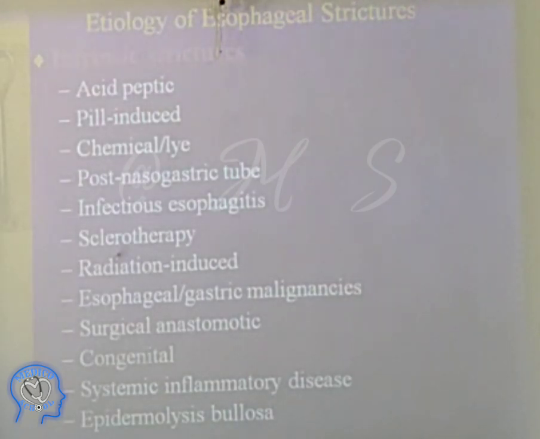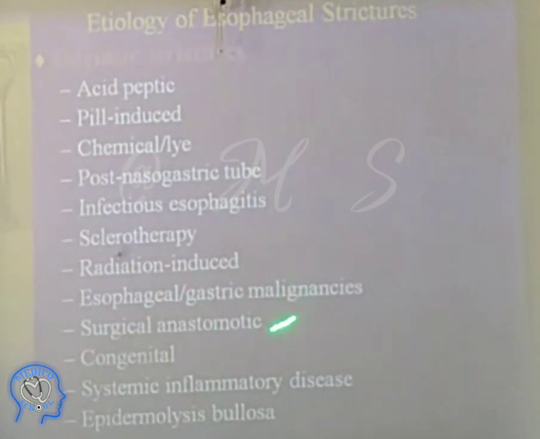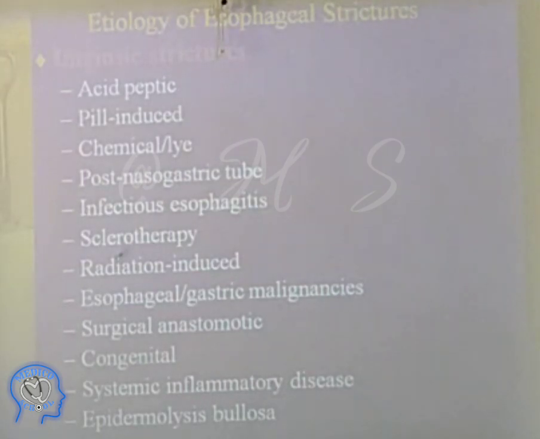If you keep that tube longer behind the oral canal, inside the esophagus, sometimes a stricture occurs. That is also one of the causes. Sclerotherapy and radiation also. With breast surgery they get radiotherapy, and with that radiotherapy we can also get a stricture in the esophagus. Then esophageal and gastric malignancies, CA esophagus, CA stomach. If there is a CA stomach lower down, it can ascend upward in the esophagus, or the CA esophagus itself can cause obstruction.